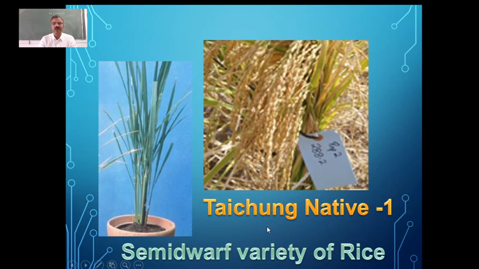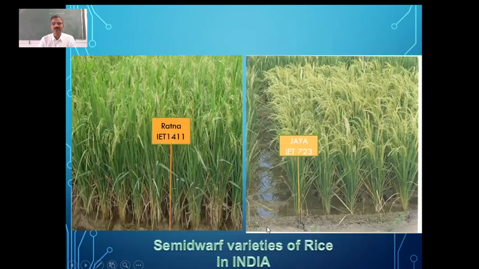institute another variety called Taichung Native 1. And some Indian varieties have been developed in our country, like Ratna and also Jaya. So they are the semi-dwarf varieties of rice, which have a lot of productivity. The yield is very good. Jaya and also Ratna.